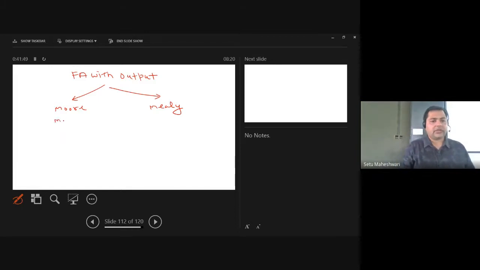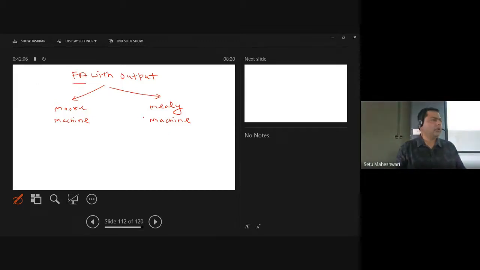Moore discovered a machine which was named the Moore machine, and Mealy also invented one machine that was named the Mealy machine. And these machines are nothing but finite automata only. But with the finite automata, we will start getting outputs.